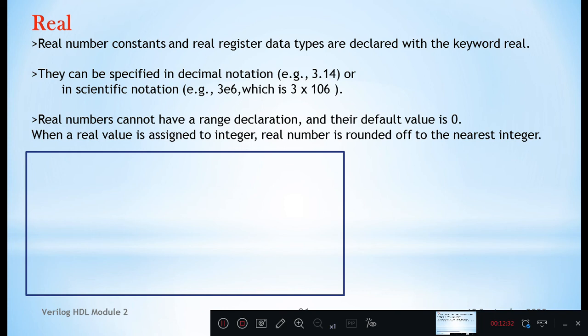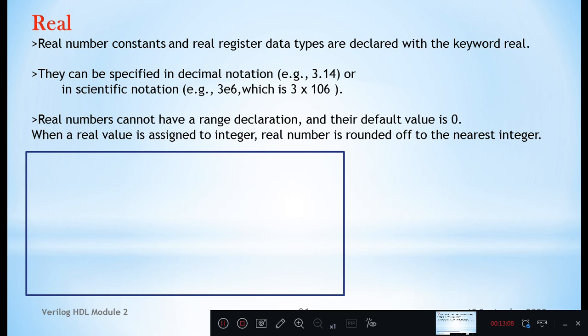Real number constants and real register data types are declared with keyword real. They can be specified in decimal notation, for example 3.14, or in scientific notation, 3e6, which is 3 into 10 to the power 6. Typing mistake earlier, it's supposed to be 3 into 10 to the power 6. Real numbers cannot have range declaration and their default value is 0.